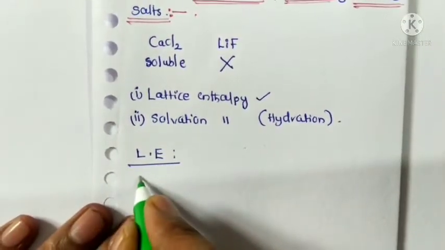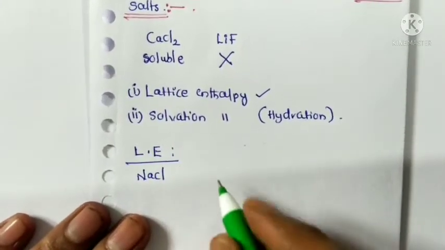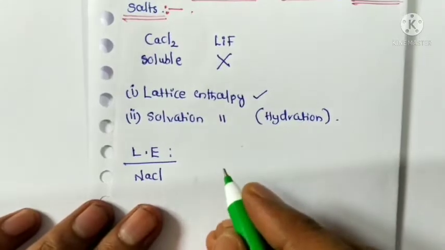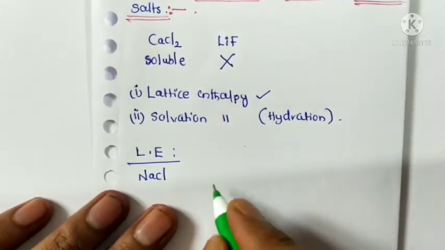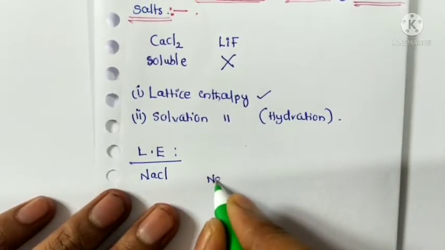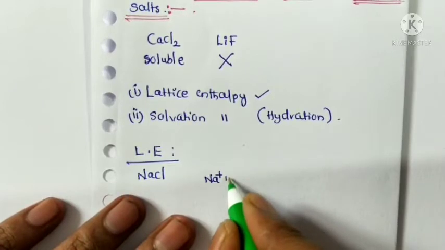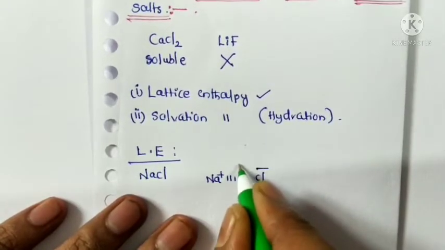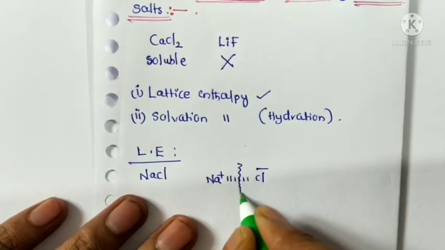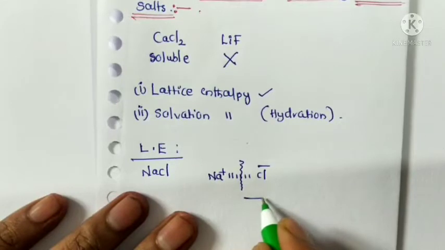For example, take a salt. To overcome the attraction forces between the ions: in NaCl there are electrostatic attraction forces. To overcome them means dissociation energy, where the compound breaks into ions.